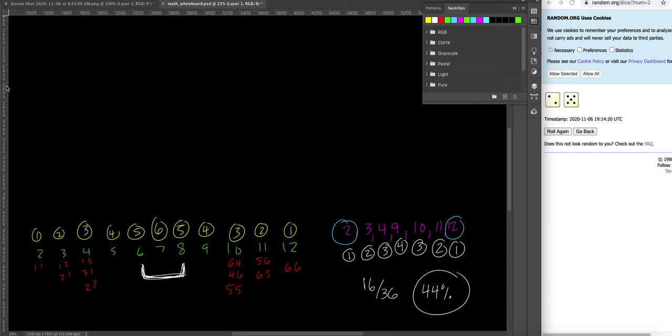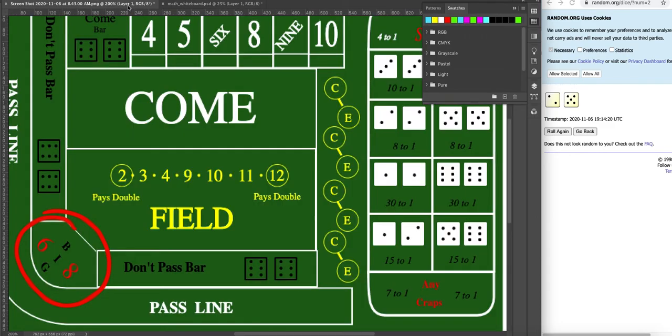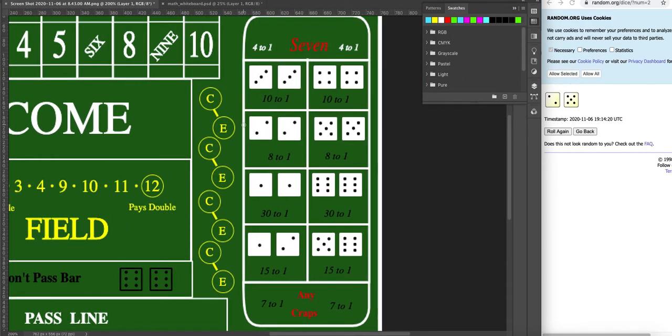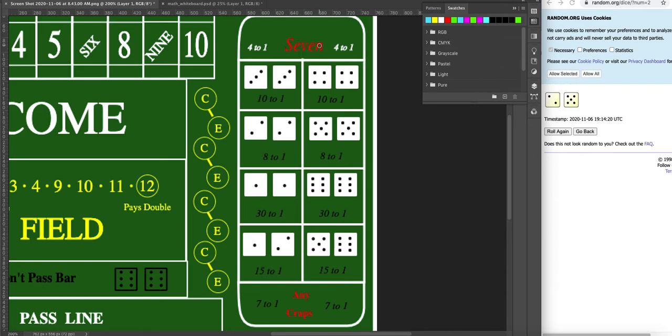Okay, so we're going to look at some more stuff. We're going to come over here. I'm going to move this over. Okay, so we're going to look at everything that's right here. These are all one-time bets, just like this big 6 and 8 and the field. And these ones tell you how they pay out. So they don't pay even money. So if you happen to win one of these, they actually pay out pretty well. And so what we want to do is just see how they pay out and see if they're worth it or if any of them are better or whatever.